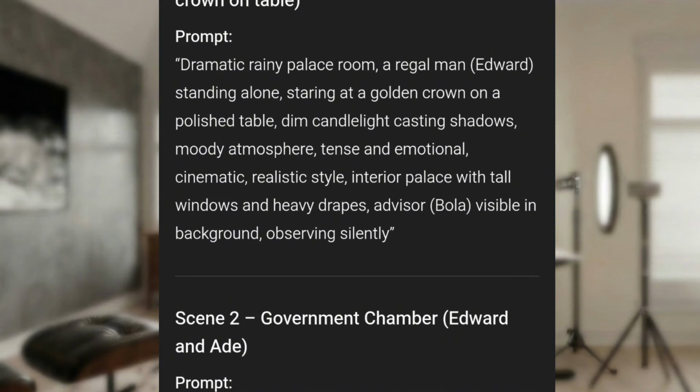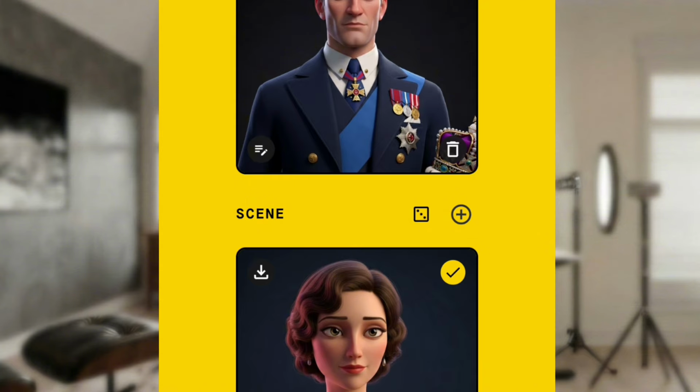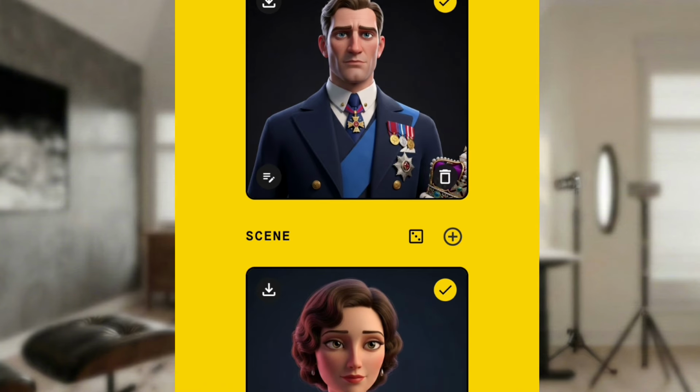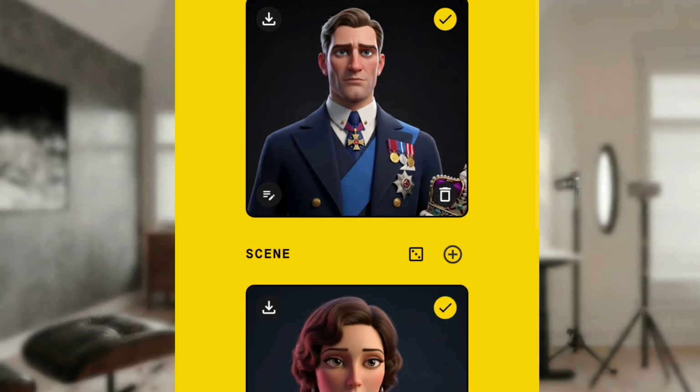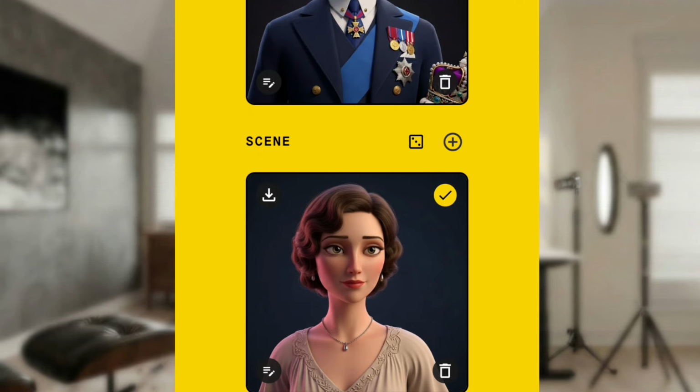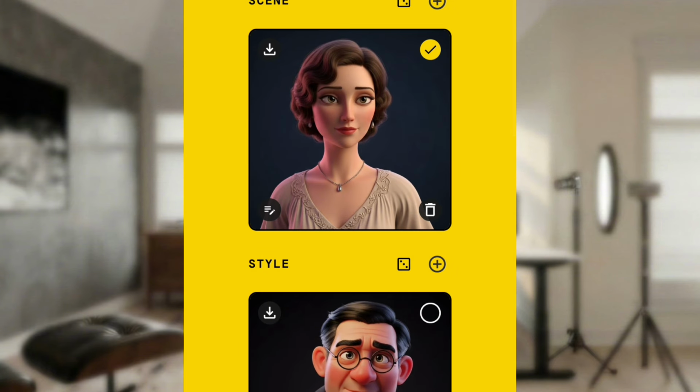So we have Edward and Bola in this scene. Now, when you come back to Wix, the first thing you're going to do is check Edward and who? Bola. This guy is our Edward. You make sure, because Edward is in the scene we copied, that this Edward is ticked. Then we have Bola. Bola is the third person. ChatGPT gave us Bola as a man, you get.